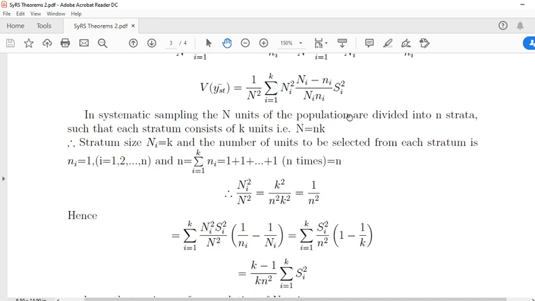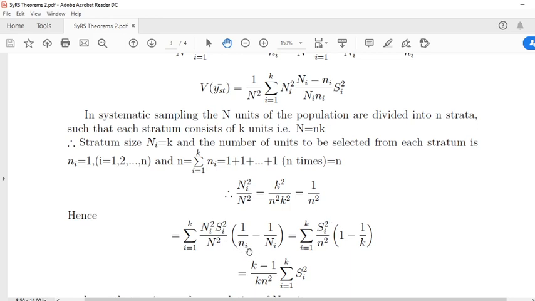Take this formula: summation i is equal to 1 to k, ni square by n square into si square. This is another form of 1 by ni minus 1 by ni, summation i is equal to 1 to k. We know that instead of ni square by n square, we can write 1 by n square, and si square remains.